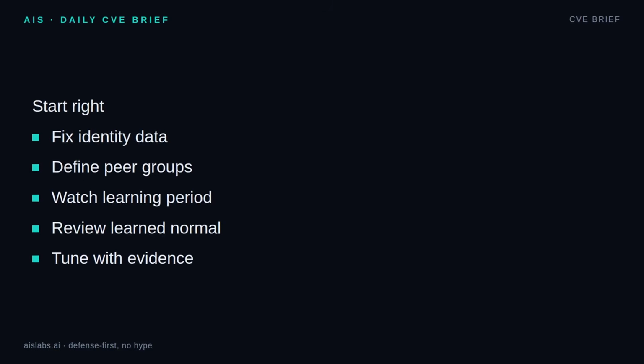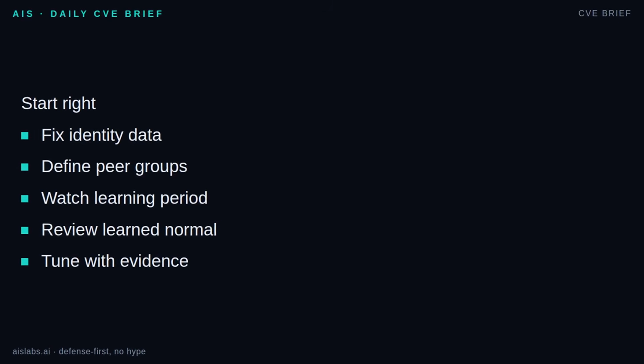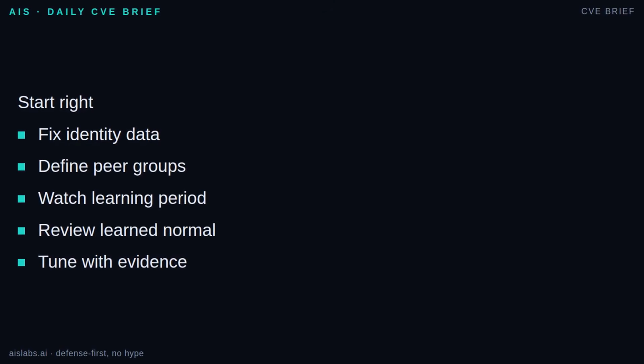If you are starting with UEBA, do not begin by trusting every red score. Begin with data quality. Make sure users, departments, roles, service accounts, and terminated accounts are accurate. Build peer groups that match real work, not just org chart boxes. Watch the learning period. Day 1 scores are mostly noise because the model has not seen enough normal. Treat early alerts as training data and validation prompts.